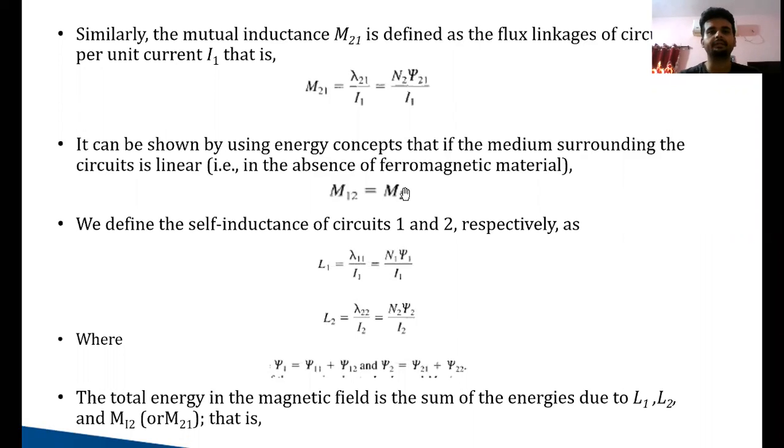So mutual inductance is given as lambda21 by I1. Why I1? Because this time the responsible quantity is current in circuit 1. In the previous case, the responsible quantity was current in circuit 2. Here, current in circuit 1 is responsible for the mutual flux and the mutual inductance.